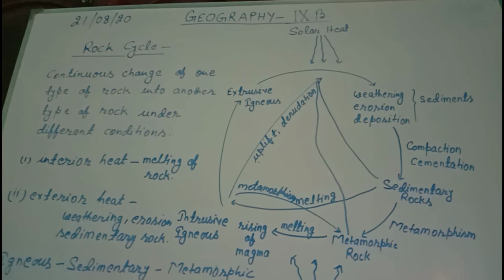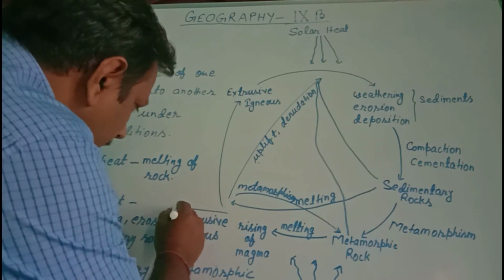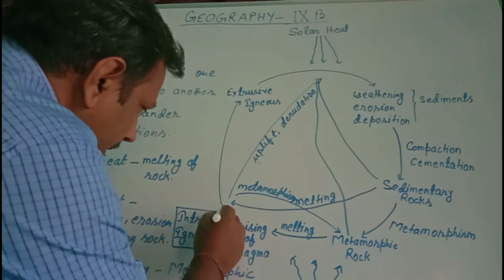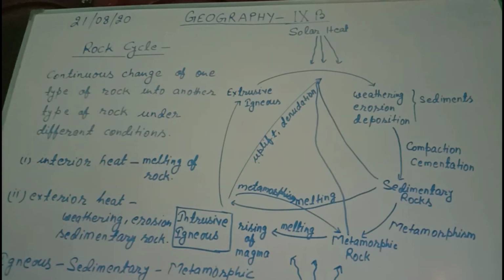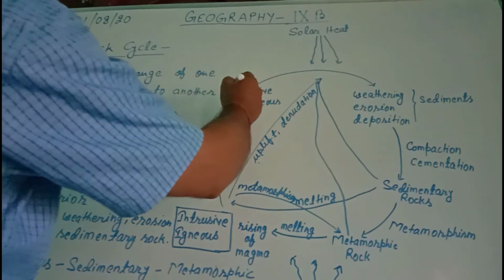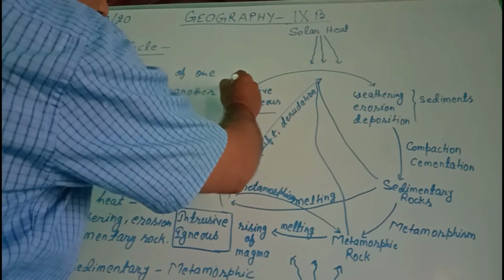So first we discuss about the igneous rock. You know, igneous is classified into two on the basis of its location. Those are intrusive igneous and extrusive igneous.